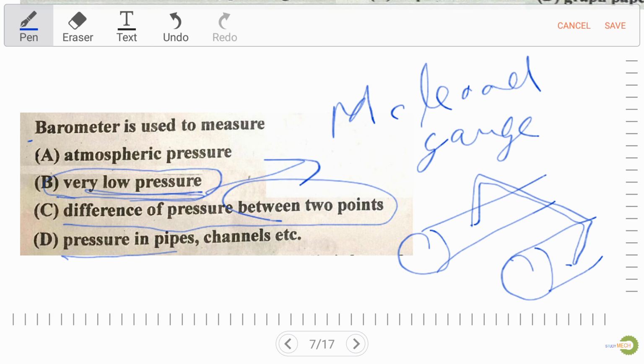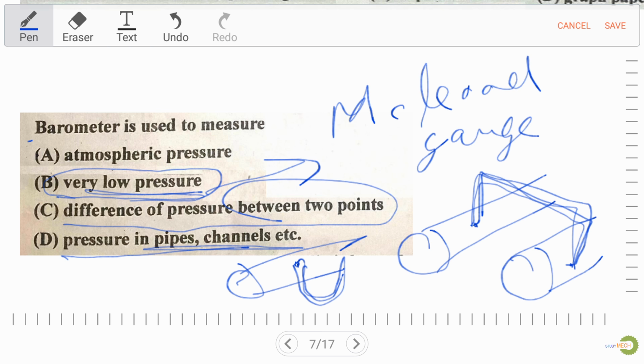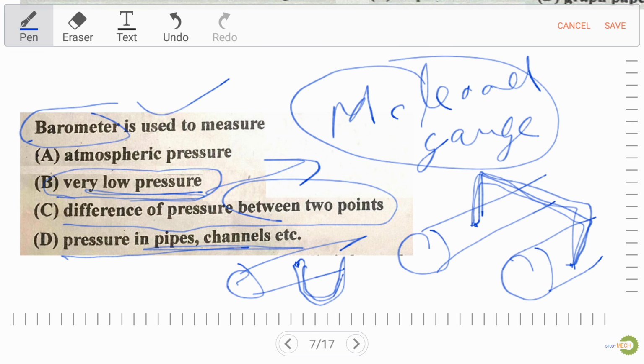And if we want to measure pressure in a pipe at a point, we can use a simple U-tube manometer. So remember this difference: for a single point, a simple manometer, and to measure the pressure between 2 points and different pipes, we can use a differential manometer. So remember this thing, McLeod gauge, barometer. Don't confuse these details.